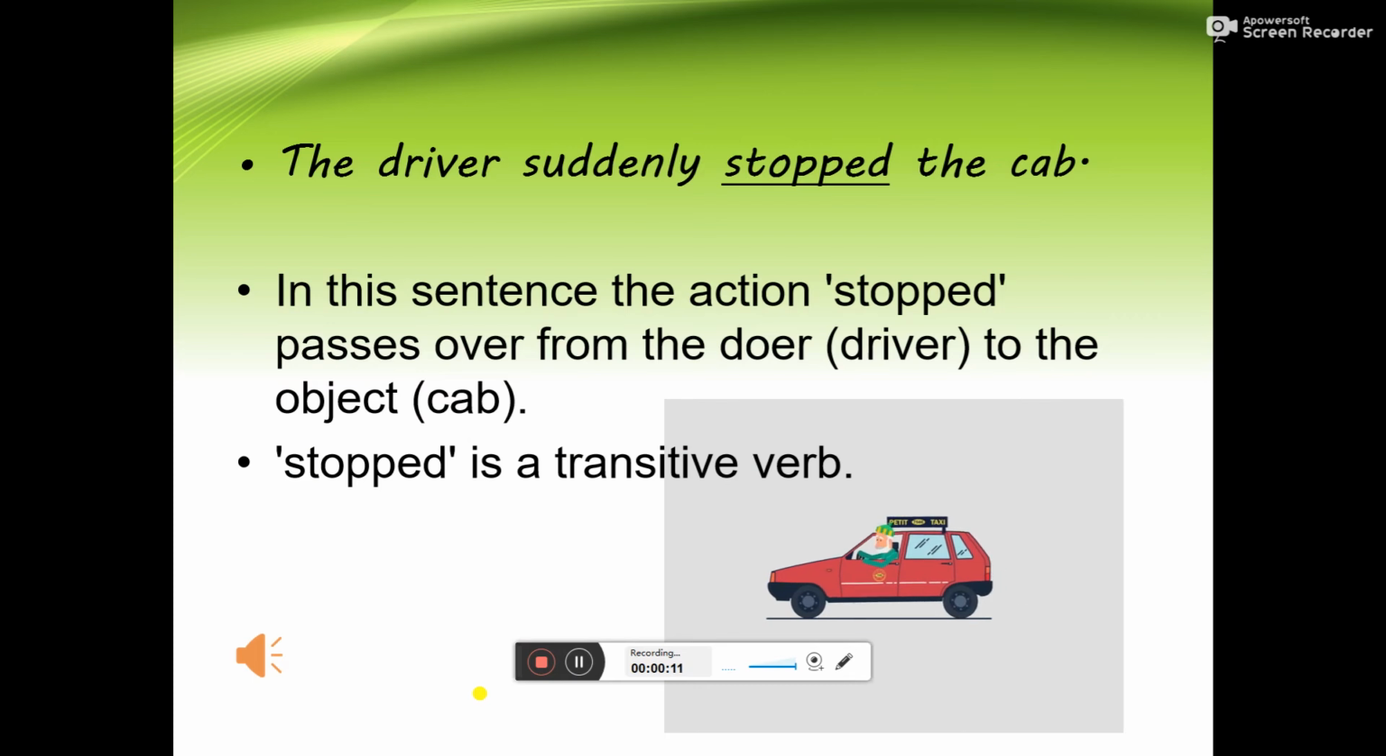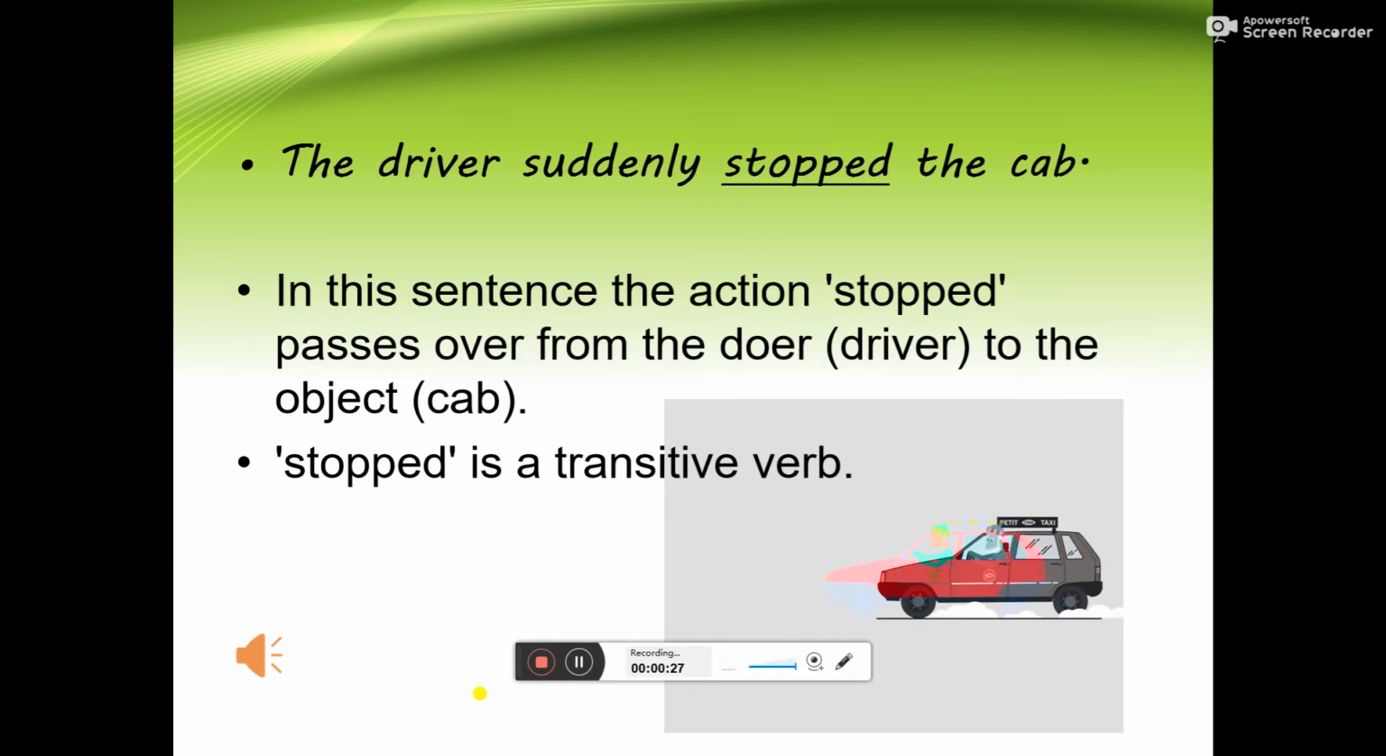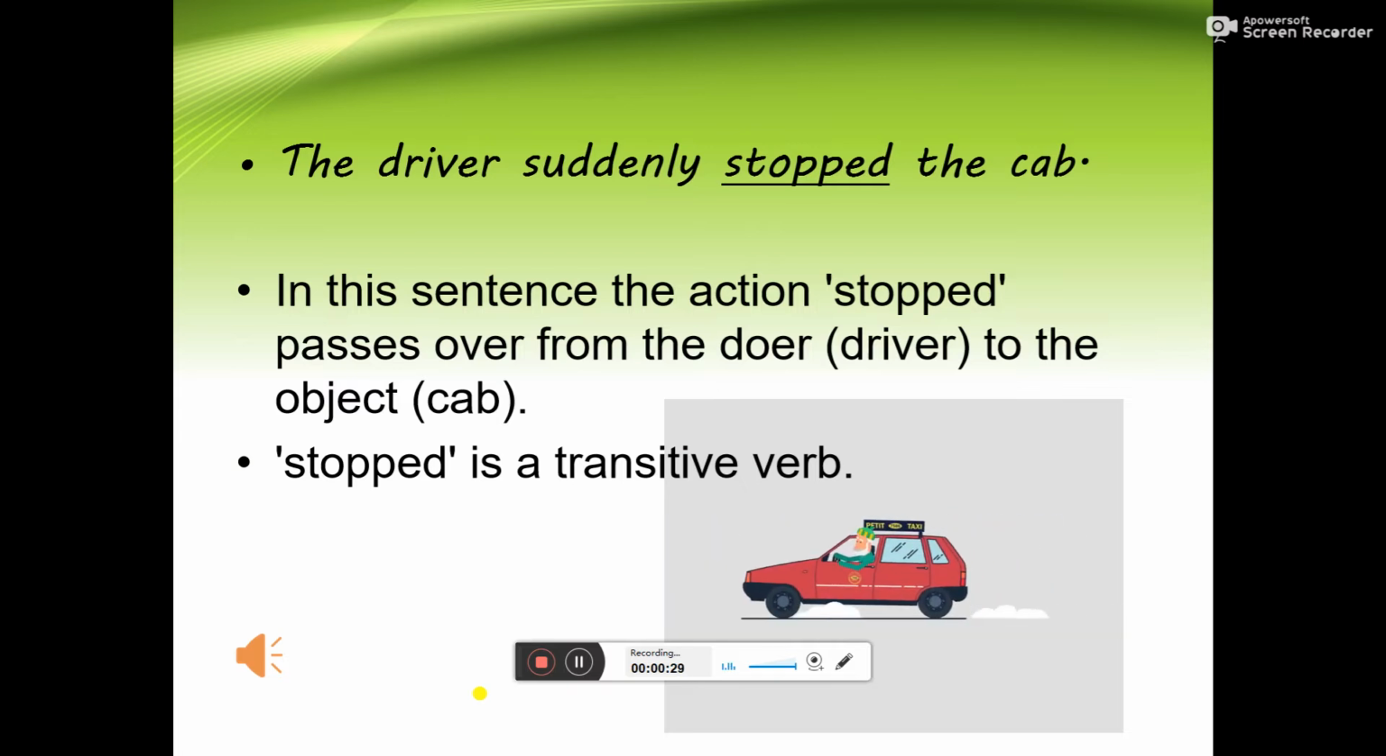Let us look at this sentence. The driver suddenly stopped the cab. In this sentence, the action stopped passes over from the doer, that is the driver, to the object cab. When the action in the sentence passes from the doer to the object, the verb in the sentence is a transitive verb.